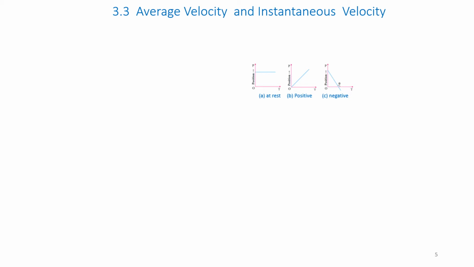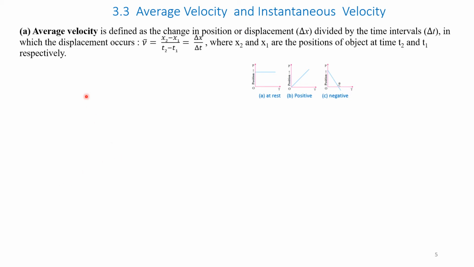Average velocity and instantaneous velocity. Definition: average velocity is defined as the change in position or displacement delta x divided by the time interval delta t in which the displacement occurs. Please see the figure on the right hand side. The position of the object or a particle P is shown here.